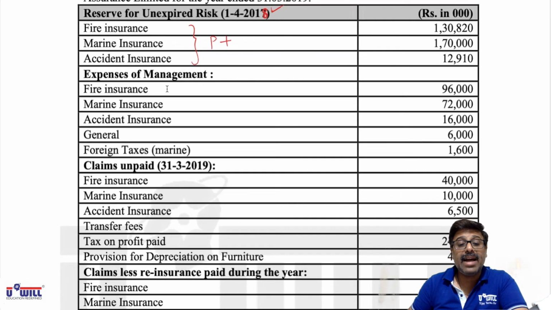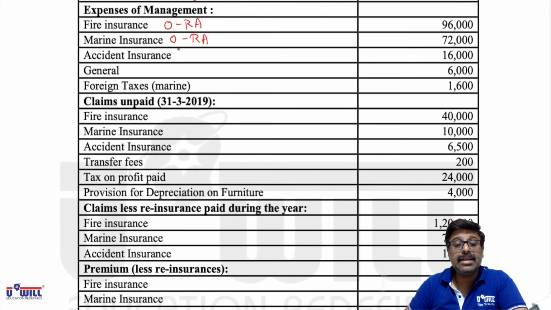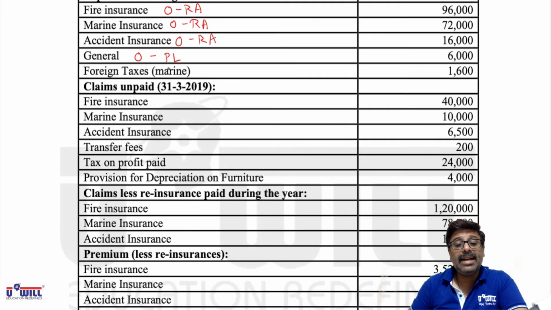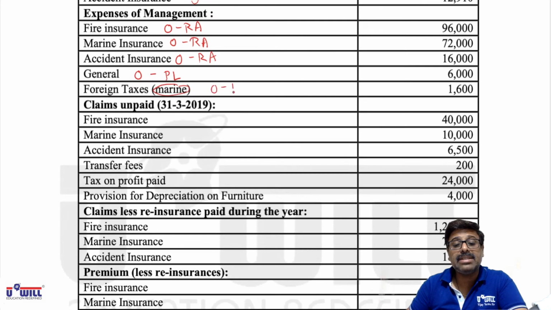Expenses of management related to fire will come in operating expenses in revenue account because it is related to fire. Marine related will come in operating expenses in revenue account. Accident insurance related will come in operating expenses in revenue account. But general business will come in operating expenses in P&L account. Foreign taxes, as it is related to marine, will come in operating expenses in revenue account.